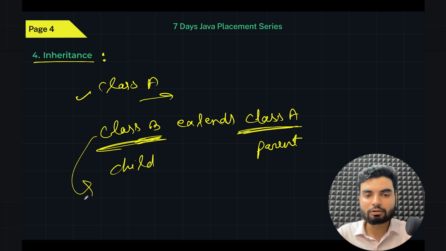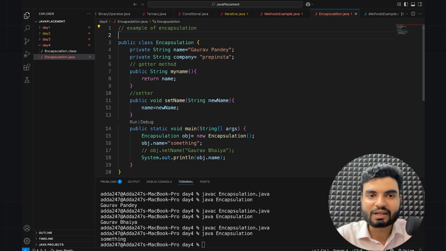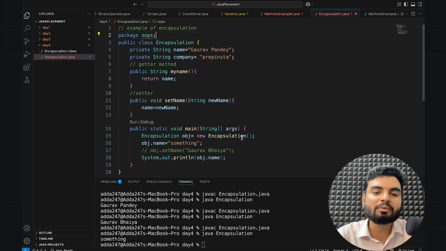So let's understand this also. I'll use the same example as encapsulation for inheritance. I had this class, and I will have another class. I'll put this class in a package somewhere. I'll create a package here, and the package name is oops. The declared package oops does not match the expected package day 4, but let it be.